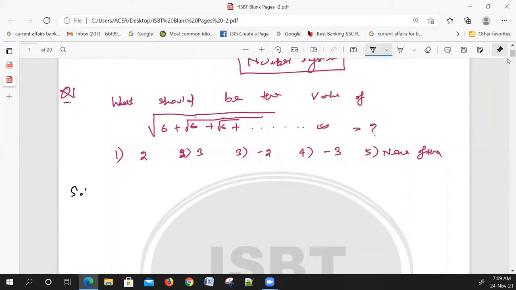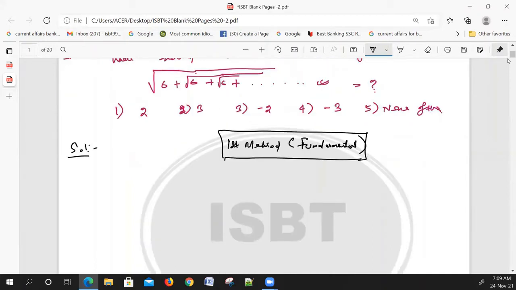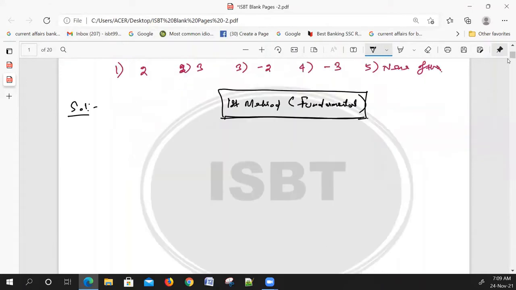This is the solution. Look at the solution. The first method is the fundamental method.